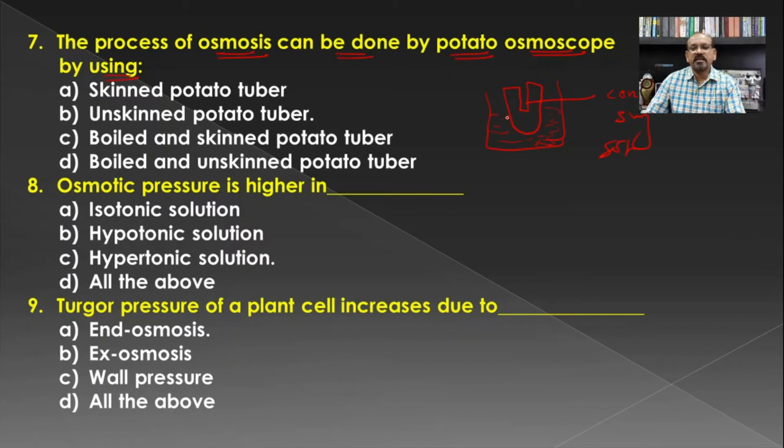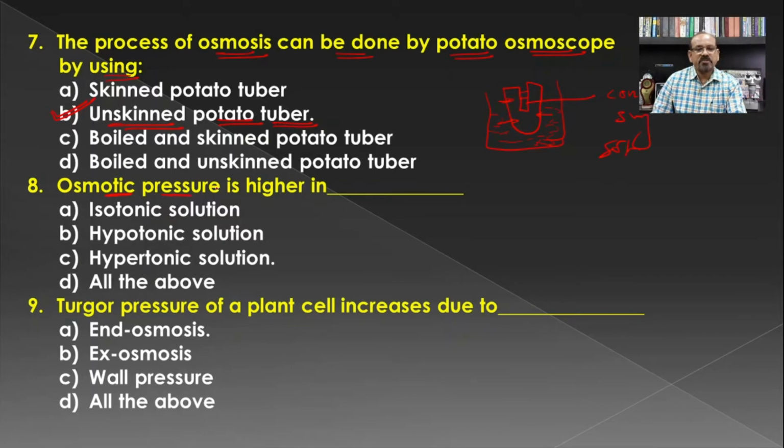So in such cases there is a transport of water from outside to inside, that is from the region of less concentration to the higher concentration, and hence the initial level increases. For the transport of the water from outside to inside, there is a necessity to remove the skin of the potato, and hence an unskinned potato tuber is used for making the osmoscope, and hence B is the correct answer.